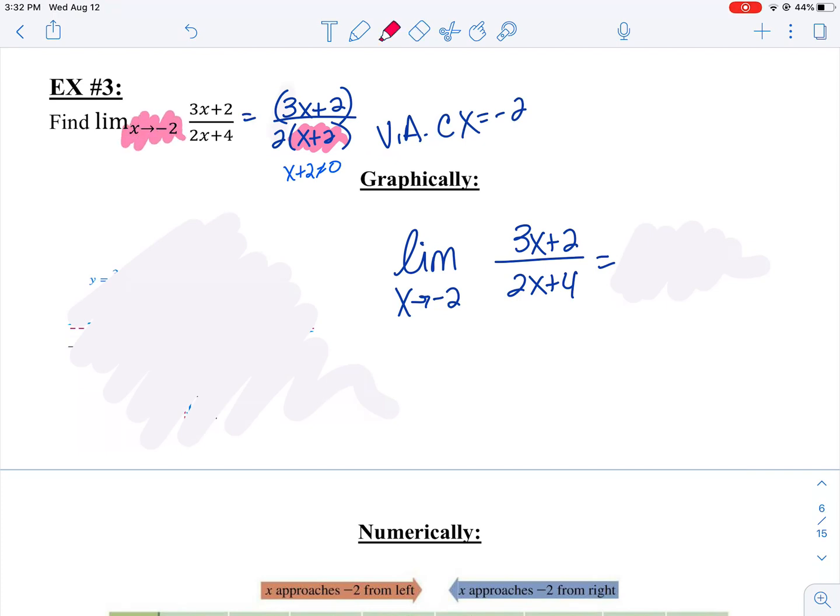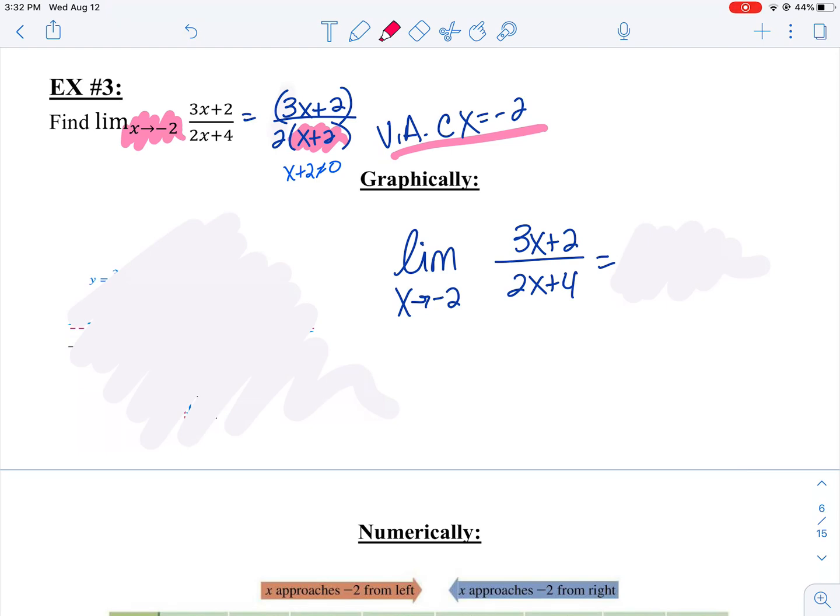Well, unfortunately, that's what we're trying to figure out. What happens as we approach -2? Well, now we know that there's a vertical asymptote at -2. But that's kind of good, right? If we know that there's a vertical asymptote at -2, well, now we know there's only 3 options. As we approach -2, we're either both going to go up and approach positive infinity, we're both going to go down or approach negative infinity, or one's going to go up and one's going to go down, and our limit truly isn't going to exist. But I only knew that because I knew that there was a vertical asymptote at x equals -2.